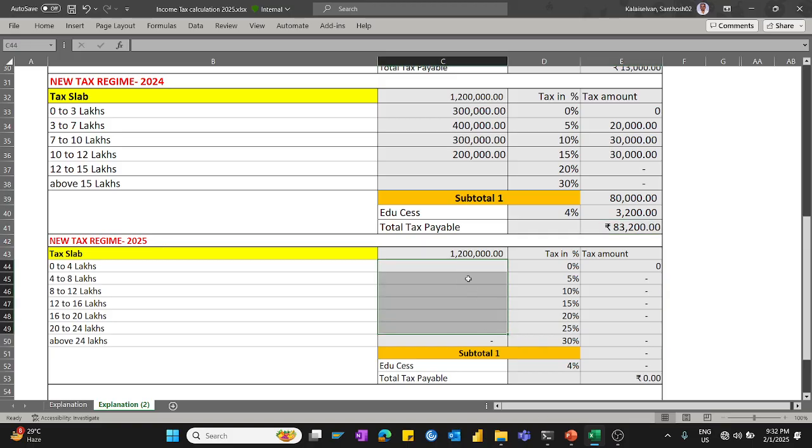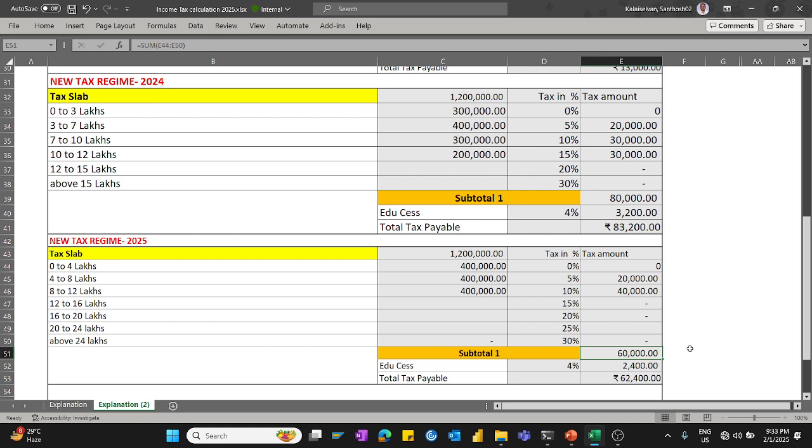Like I will be copying and pasting: 0 to 4 lakhs means 4 lakhs only you can put, and then 4 lakhs and 4 lakhs. You can see 4 lakhs into 0% is 0, 4 lakhs into 5% is 20,000, and 4 lakhs into 10% is 40,000. So this is why government says until 12 lakhs there is zero tax, because of this rebate of 20,000 and 40,000. So total together 60,000 is the rebate.